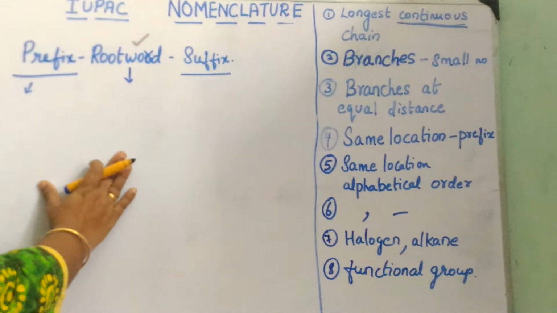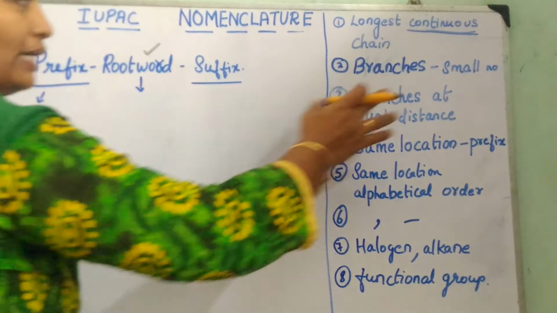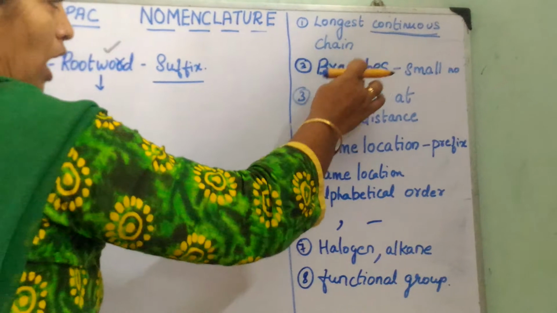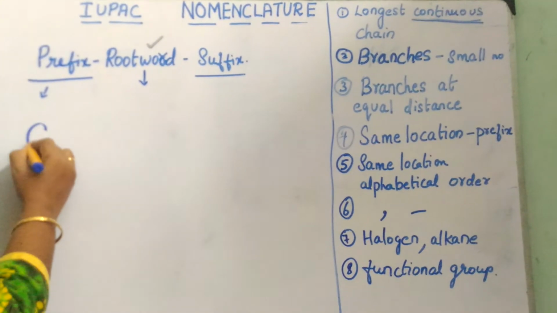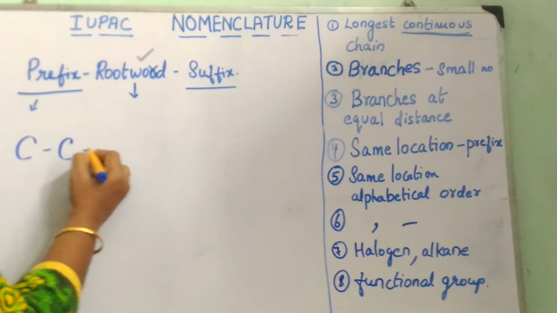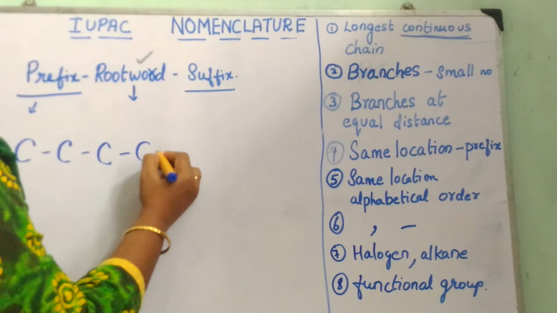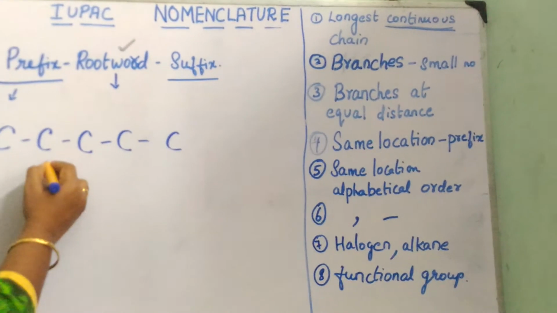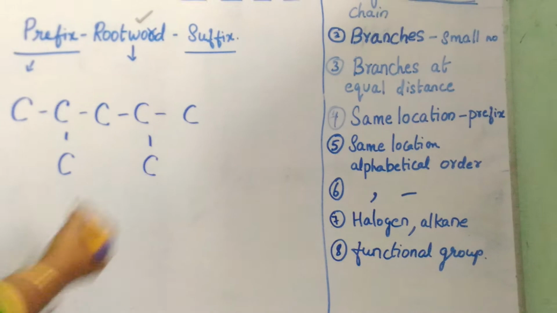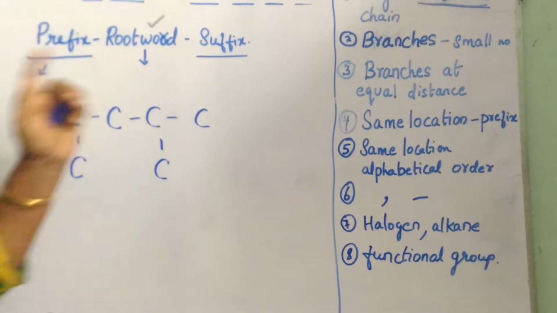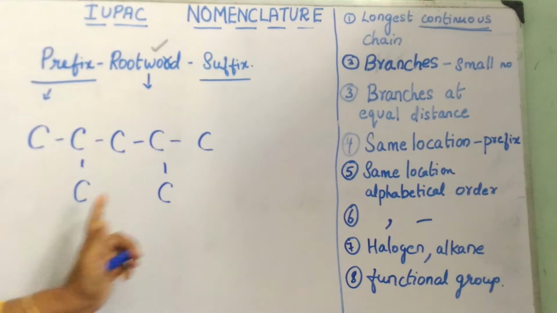Now let us go to the second point, which is the branches: how to number the carbon chain. For example, we have a carbon chain like this. My carbon skeleton has 2 branches.